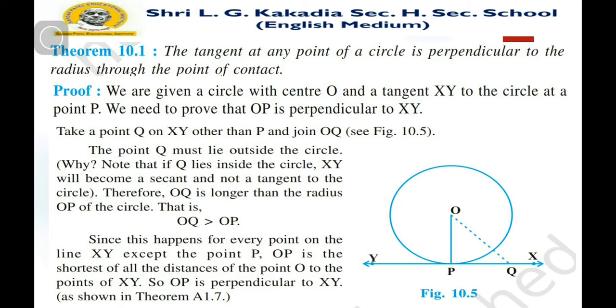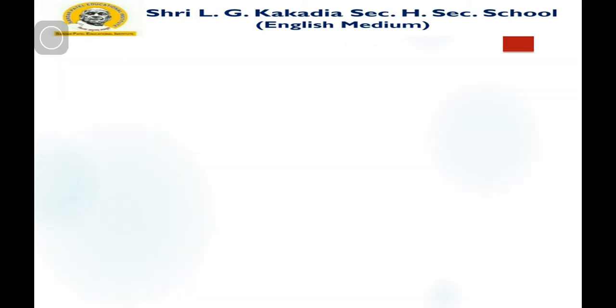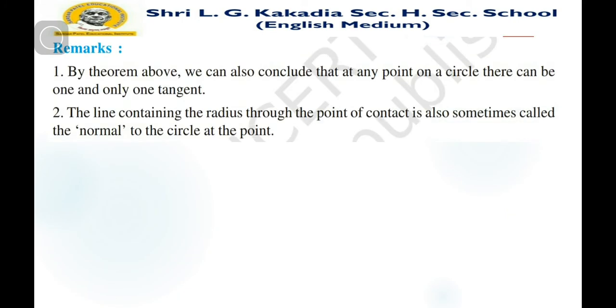So easily we can prove theorem number 10.1: the tangent at any point of a circle is perpendicular to the radius through the point of contact. We remark here that by the theorem above, we can also conclude that at any point on a circle there can be one and only one tangent. And second, the line containing the radius through the point of contact is also sometimes called the normal.